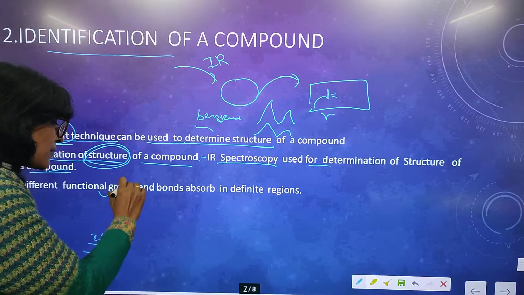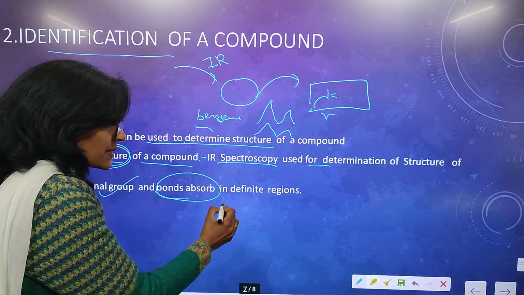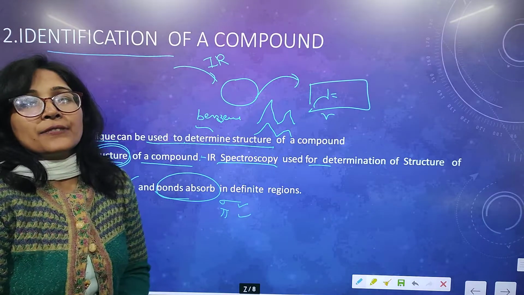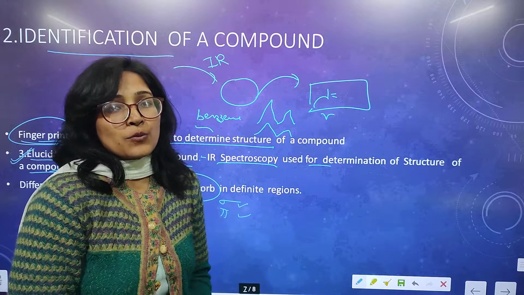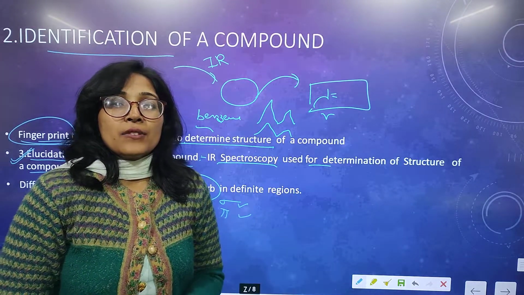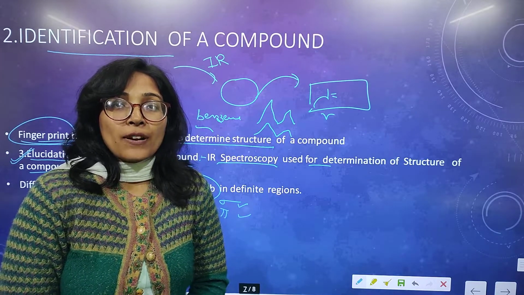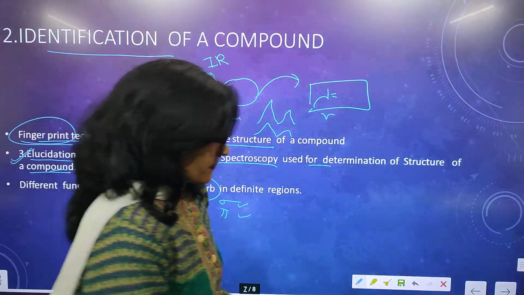Different functional groups absorb different energy, and for example a single sigma bond and a pi bond also absorb different amounts of energy. On the basis of this absorption of energy, we can conclude which type of functional group and atoms and groups of atoms exist in our sample. So we can elucidate its structure also.